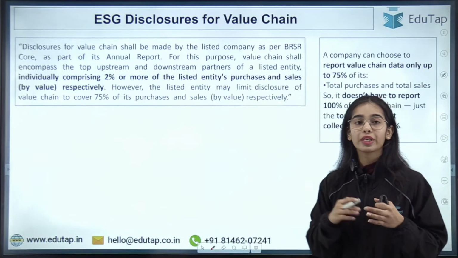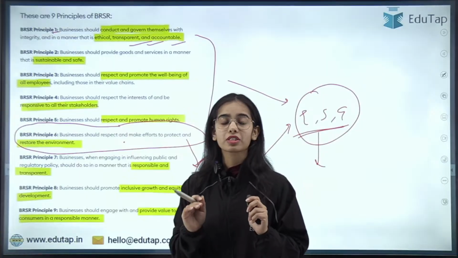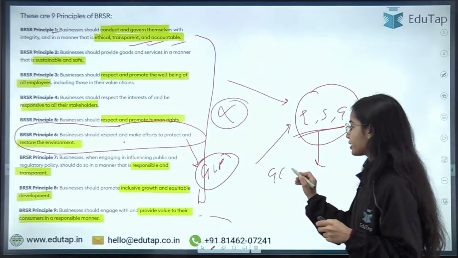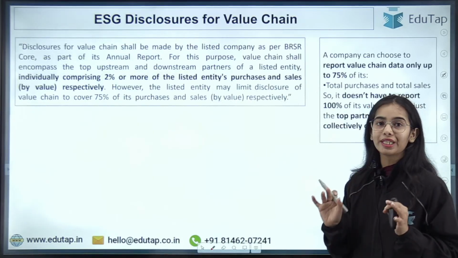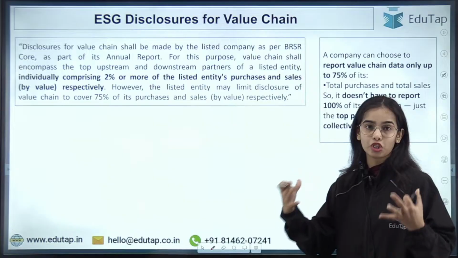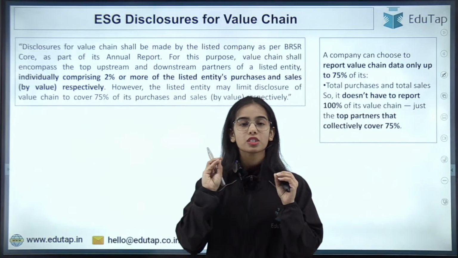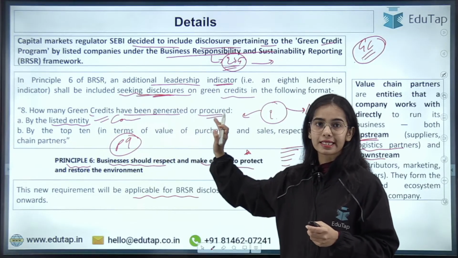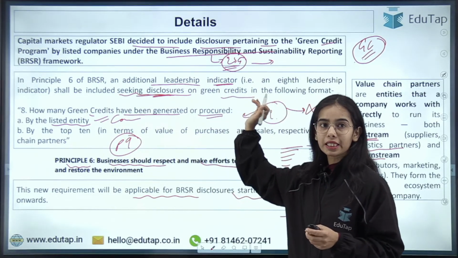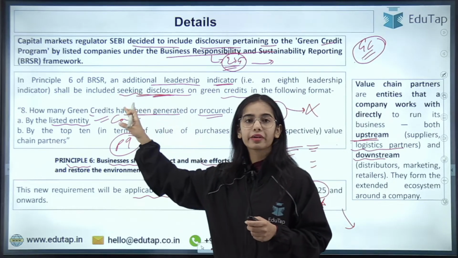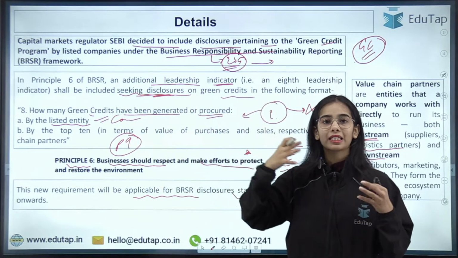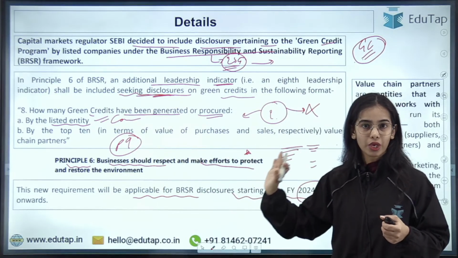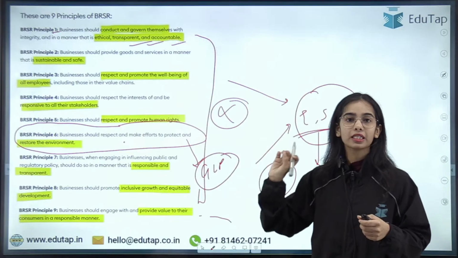Let's move ahead. So, ESG disclosures, right? Till now, we have discussed the green credit disclosures. Now, coming to the next point, the ESG disclosures for the value chain. What are they? Basically, in principle 6 of BRSR, there are disclosures on green credits that have to be made, on how many green credits have been generated or procured by the listed company as well as by the top 10 value chain partners. Okay, so that is the idea.